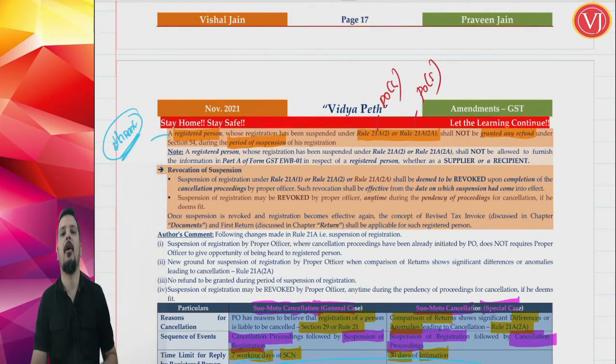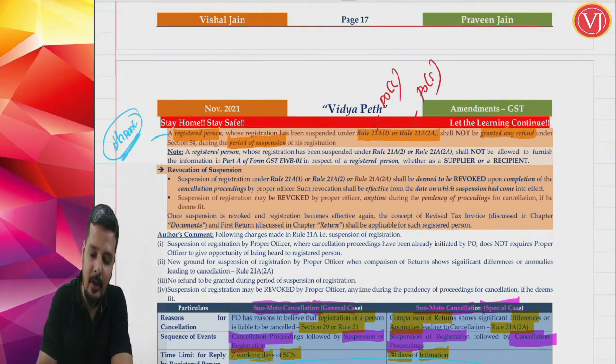So when the proper officer is starting suspension and cancellation proceedings under 21A2, suspension will be given, or under 21A2A, first suspension will be there followed by cancellation. In these two cases, the assessee will not be granted any refund. The important point to notice: the refund will not be granted.